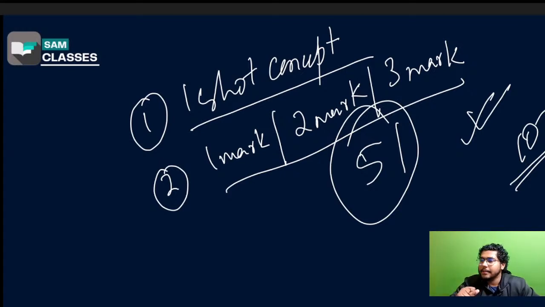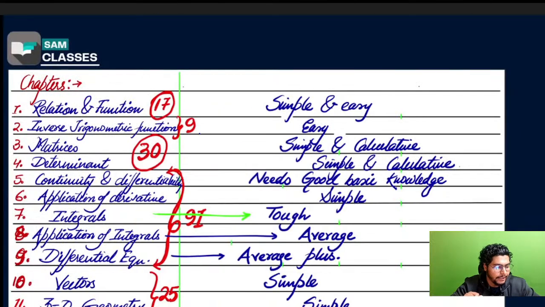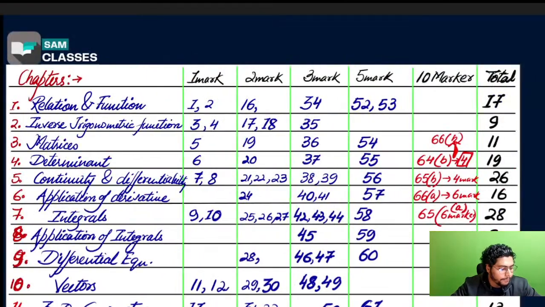Let's see, anybody else, any doubts? Very few people with doubts. Now what about any other chapter related doubts? Only one doubt we got, from probability. Let's see, anything else?